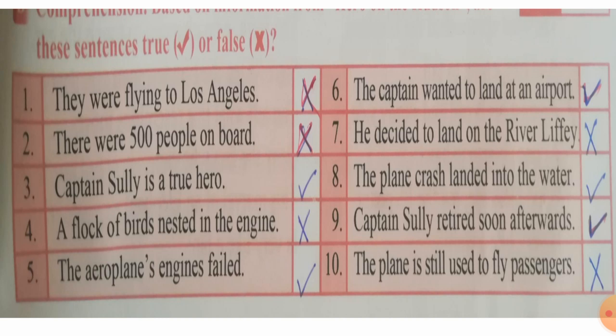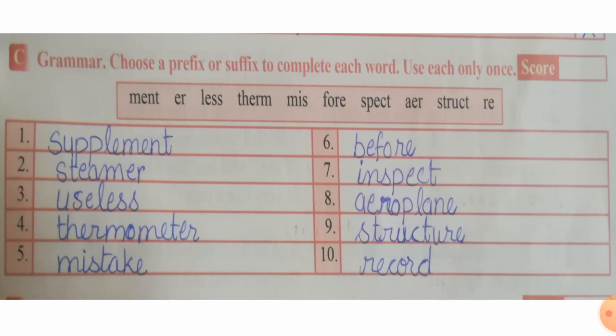Now the next exercise is again related to prefixes and suffixes. Here we are given a piece of words. It is our choice whether we want to use them as a prefix or suffix. Here that is also an optional exercise. Here you can write many words. You can use each piece of word as a prefix or as a suffix.